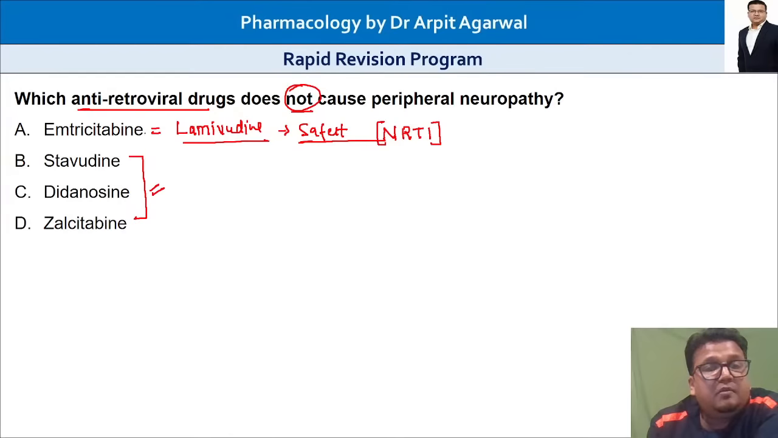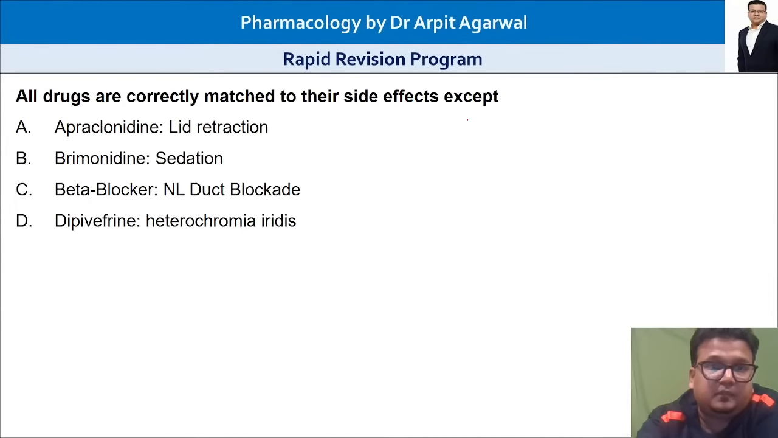Safest NRTI. This topic, emtricitabine, was asked in this year's INI-CET also. So remember, emtricitabine or lamivudine are the safest NRTIs. They do not cause peripheral neuropathy.